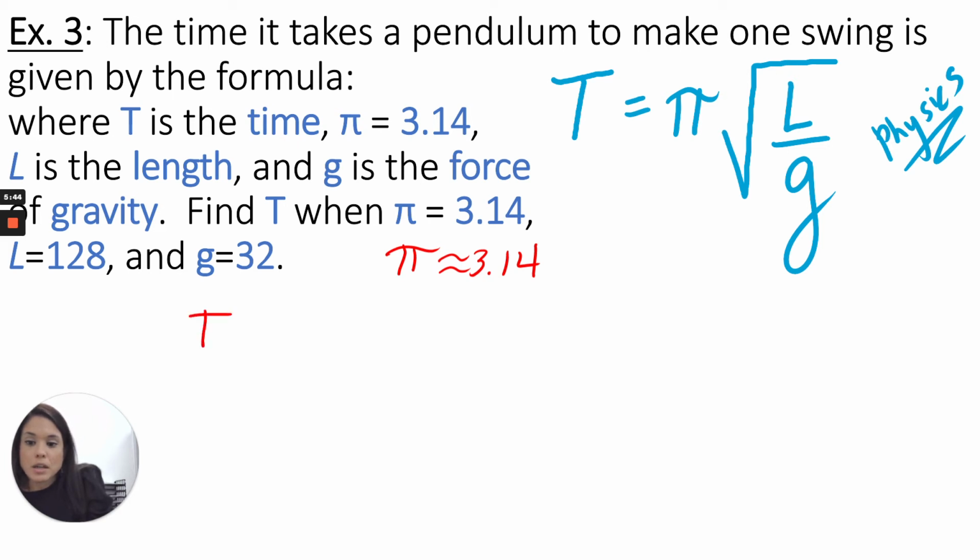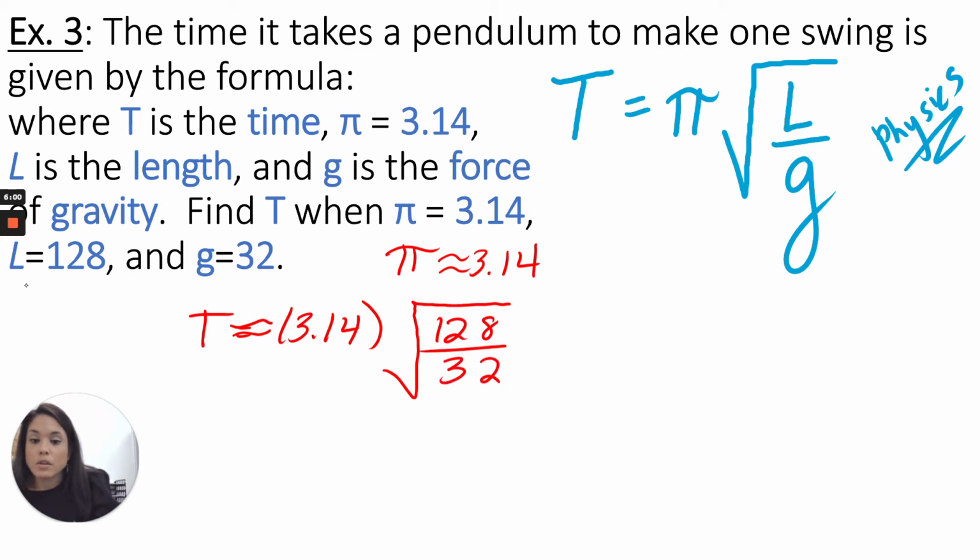So T is approximately 3.14 times the square root of length, 128, divided by gravity, which is 32. Now 128 divided by 32 equals 4. We still want to take that square root. And I'm going to rewrite my problem, 3.14, put it in parentheses. And this is what T is approximately equal to.